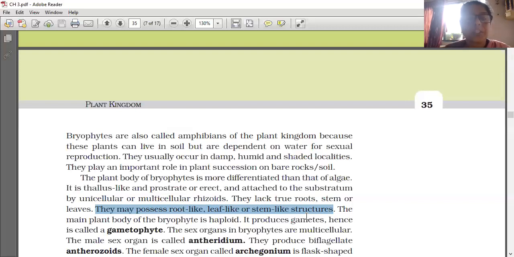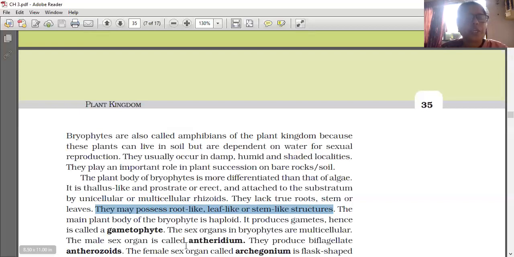So they may possess root-like, leaf-like or stem-like structures. The main plant body of the bryophyte is haploid. It produces gametes, hence is called a gametophyte. The sex organs in bryophytes are multicellular. Multicellular means made up of more than one cell.